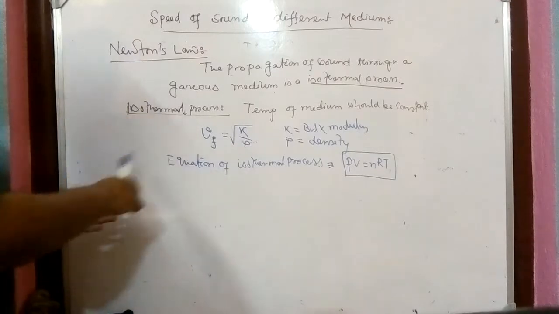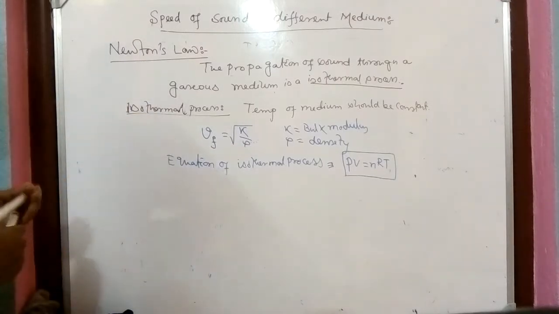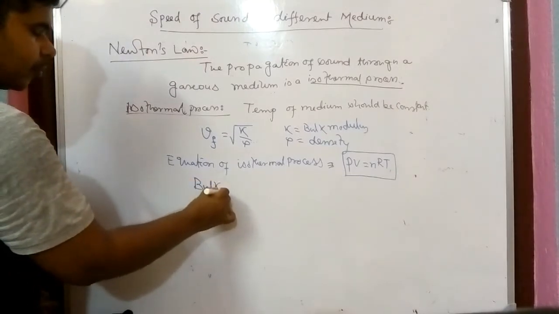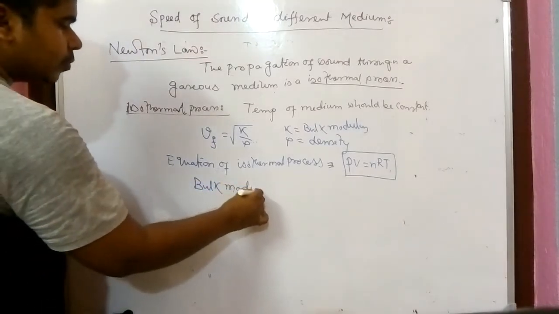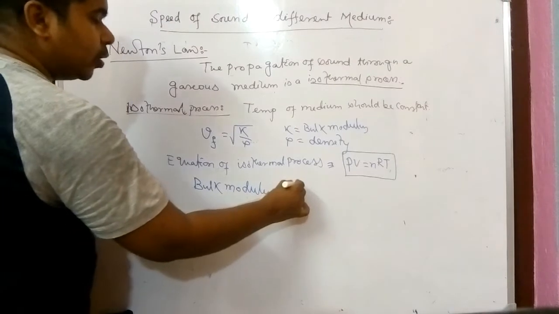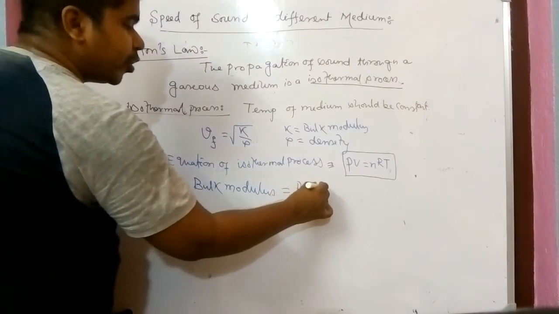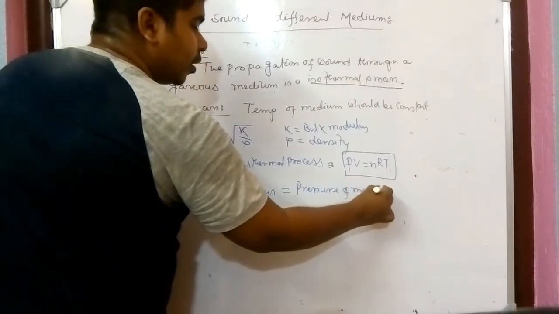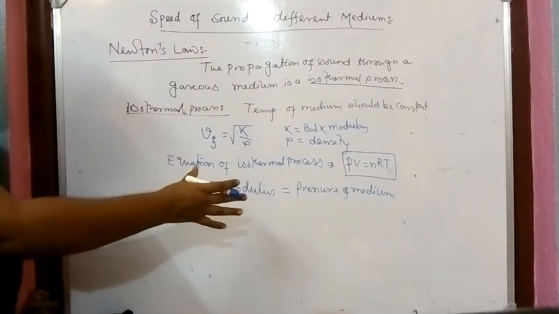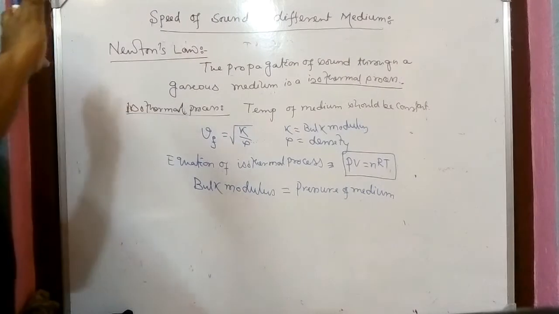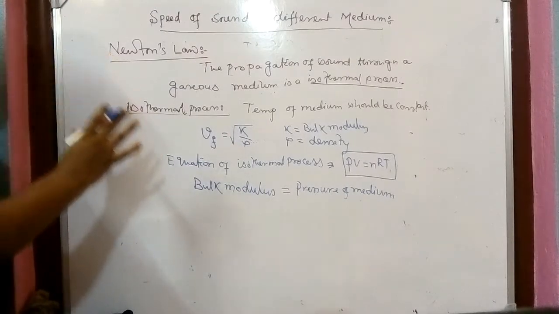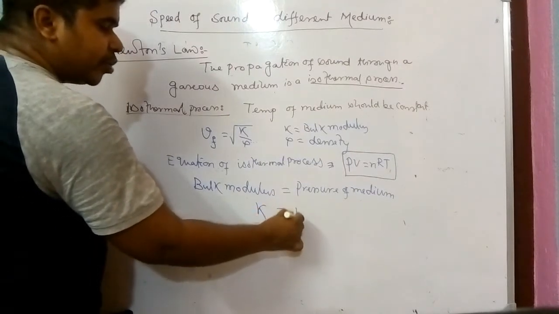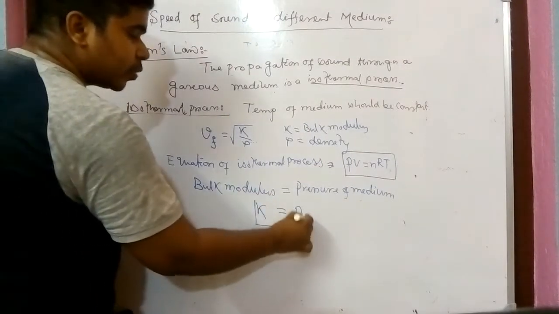But whenever it is applied, he has shown that the bulk modulus is equal to the pressure of the medium. So Newton has calculated this thing. Okay, how? I'll not show it here. You have to remember this thing. That means the value of K will be changed to P as per Newton.